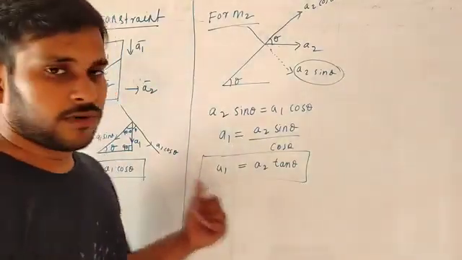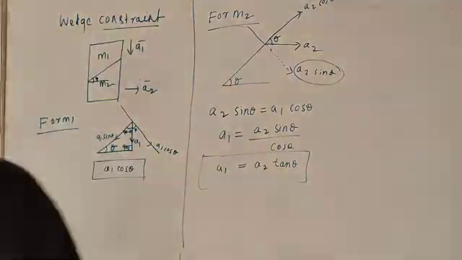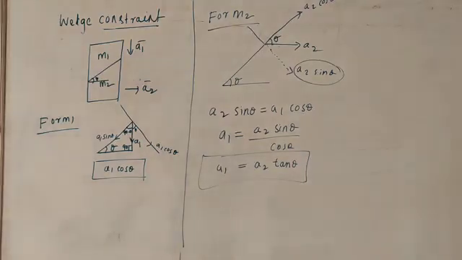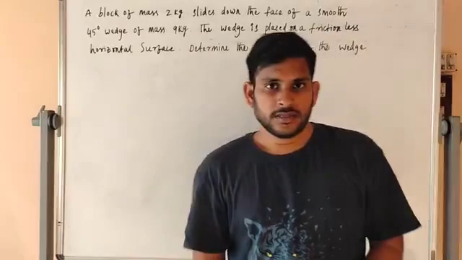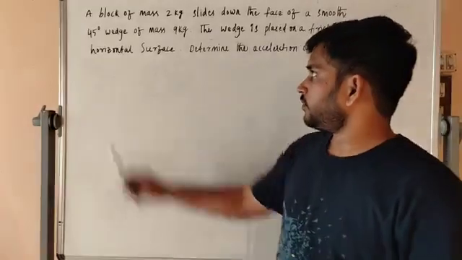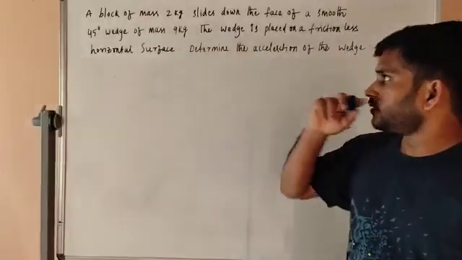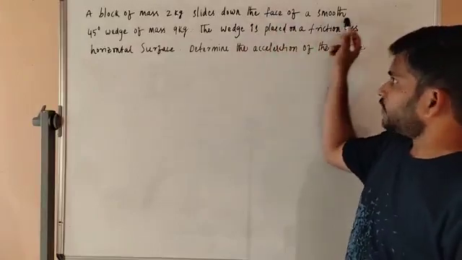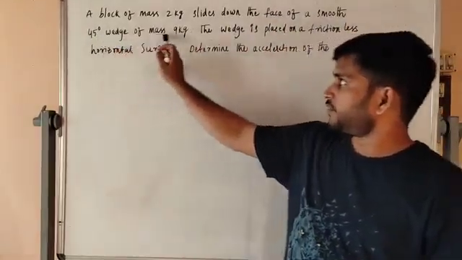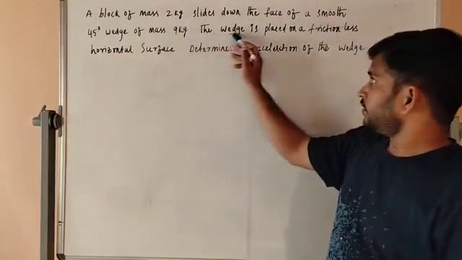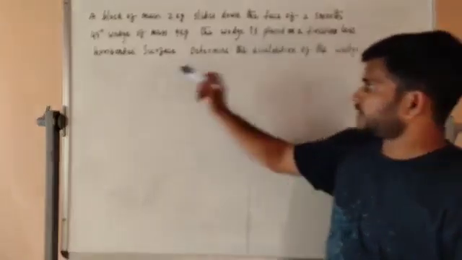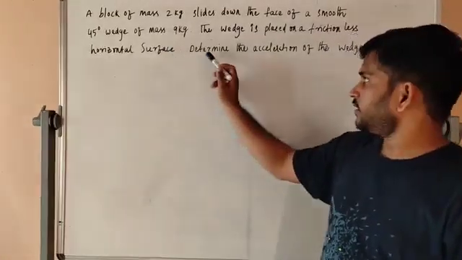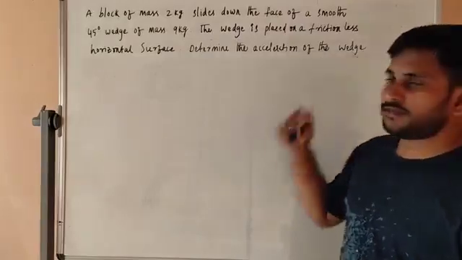Okay, now we will do one example. Here is your central problem. A block of mass 2 kg slides down the face of a smooth 45 degree wedge of mass 9 kg. The wedge is placed on a frictionless horizontal surface. Determine the acceleration of the wedge.